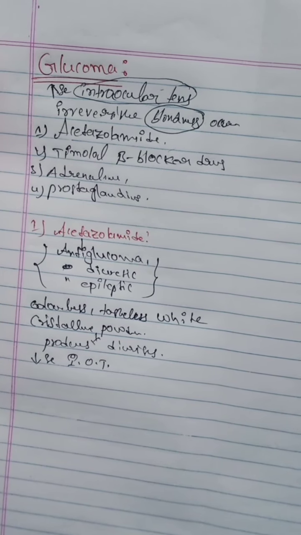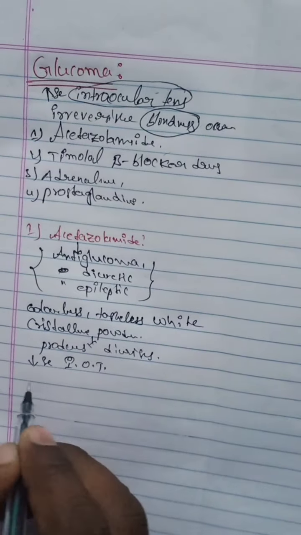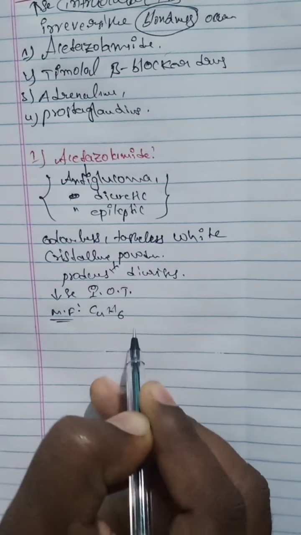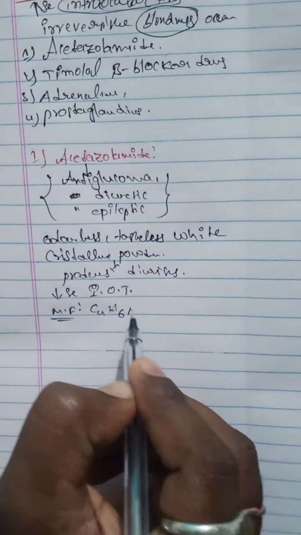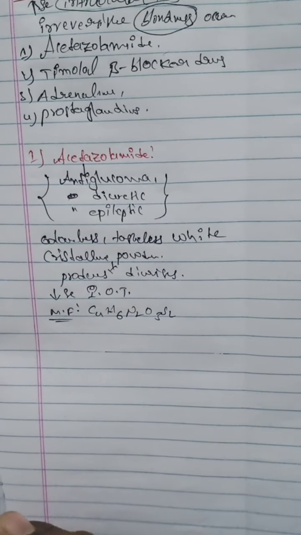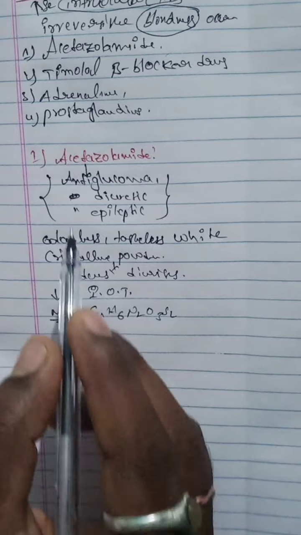What is the molecular formula of the acetazolamide drug? The molecular formula is C4H6N2O3S2. And what is its structure?